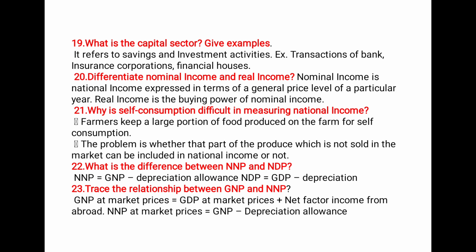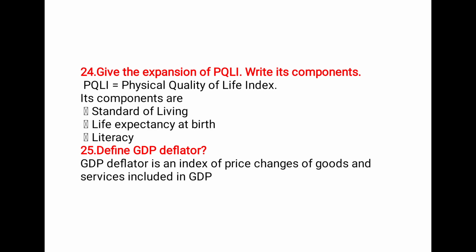What is the difference between NNP and NDP? NNP is GNP minus depreciation allowance. NDP is equal to GDP minus depreciation. Trace relationship between GNP and NNP. GNP at market price is equal to GDP at market price plus net factor income from abroad. I hope you remember all these formulas from when I was taking class for you. NNP at market price is equal to GNP minus depreciation allowance.